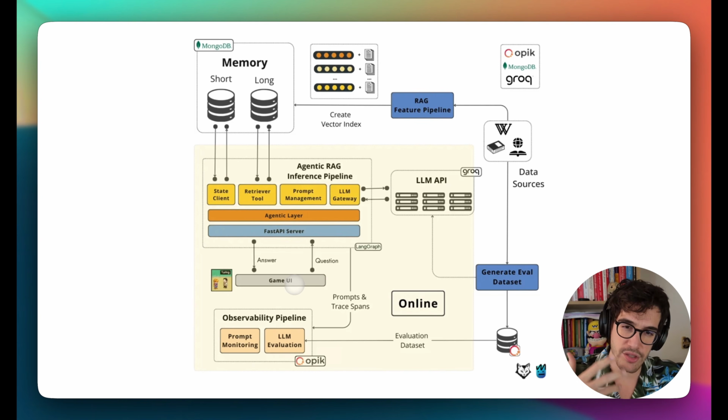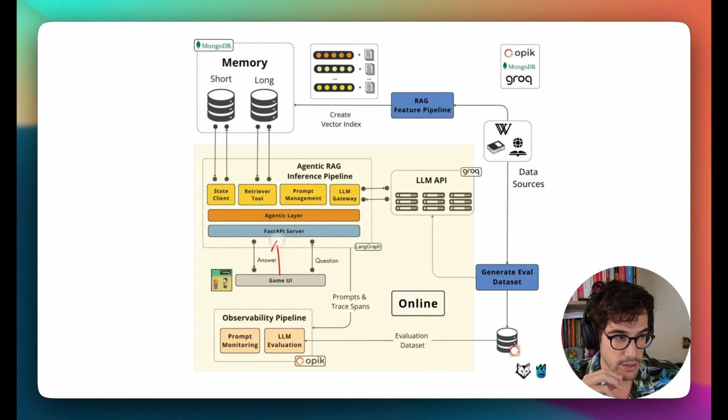And when you interact with any of these philosophers inside the game UI, you are going to interact under the hood with this agent inference pipeline, or agent backend. So let's see what the different components are that build up this agent backend. First of all, we have this FastAPI server. This is the API that Phaser is going to interact with when you start talking with a philosopher.